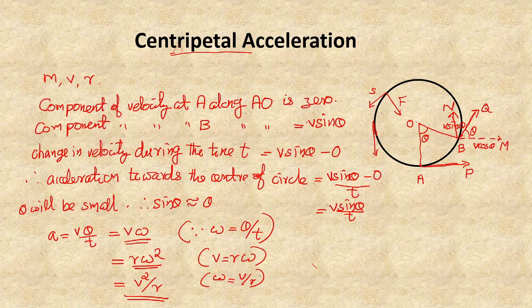And also, if a train is running around a horizontal curve, the flanges of the wheels press on the rails. This lateral thrust exerted by the rails on the flange provides the necessary centripetal force.